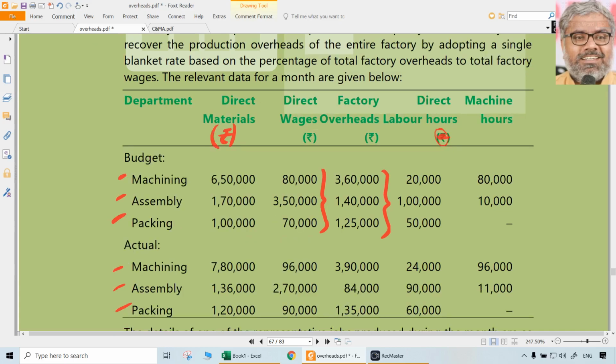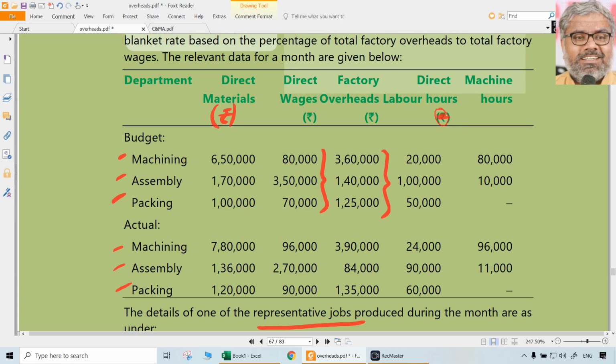Because there are departments and certain departments, for example, the machining department has more machine hours than labor hours, meaning it is a more mechanical, more automated type of department, whereas assembly and packing have more labor hours. Packing doesn't have any machine hours at all. So what is a better rate for each of the departments? We can have a separate basis. That is better. So instead of a blanket rate, what we can suggest is a departmental overhead rate. And what is a better rate for the machining department? Machine hour rate, because machine hours are more here. That is going to be more influential. For assembly and packing, labor hour rate could be the better basis.